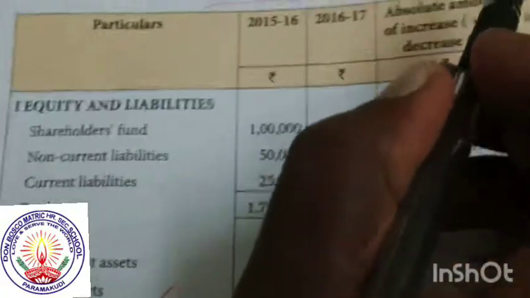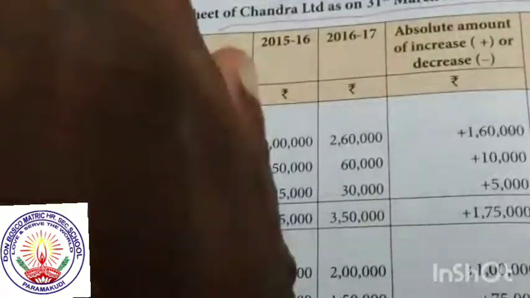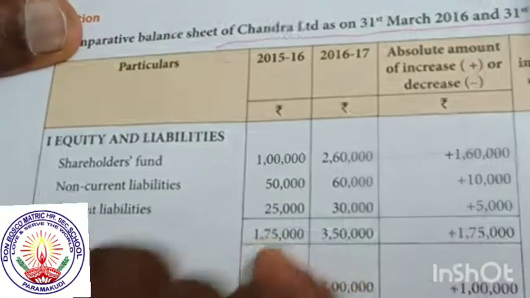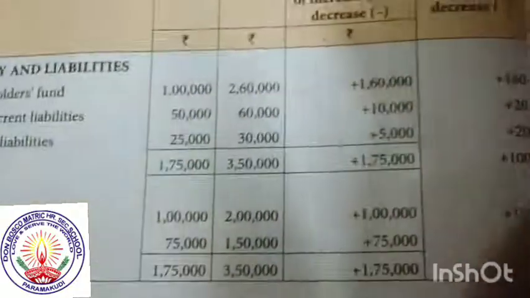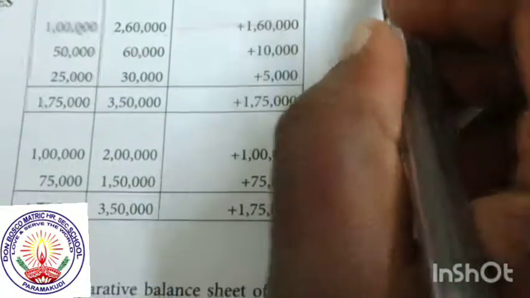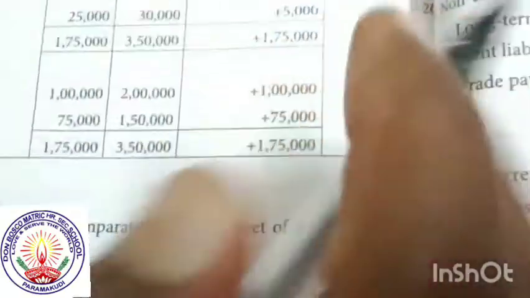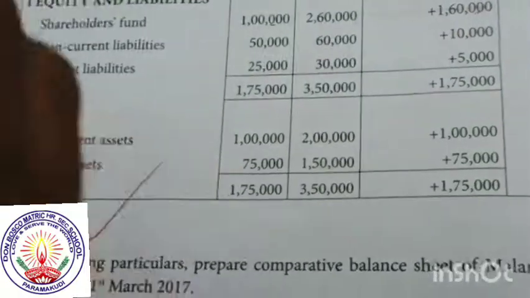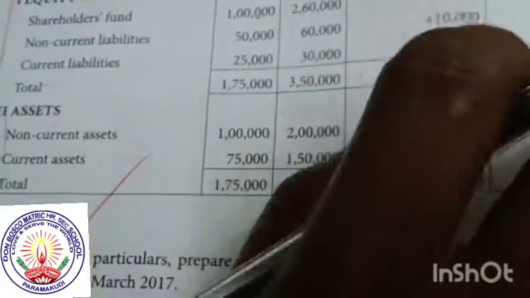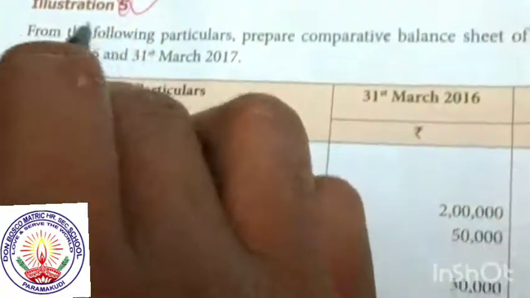Comparative statement of Chandra Limited: based on the question, take the equities and liabilities and assets directly. Here also you take directly from the question. For the rest, the answer is simply to compare the increase or decrease. That is only an additional concept. The percentage of increase or decrease is simple; only the question is different. Don't be confused, it is the same concept. Directly take what is given in the question, and automatically take all the amounts. Same concept.